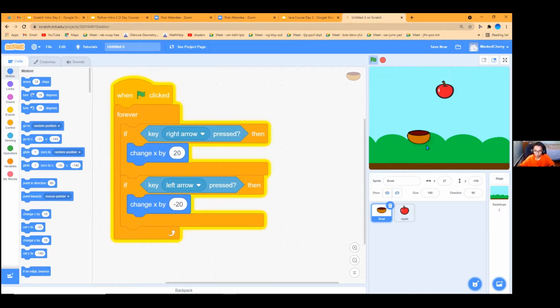Make sure you also position your bowl, because if you leave it up here, it will start working up here. So you're just gonna position it right down here. So currently it's not using any scoring system, and Sid will explain that, which is the last part of this code. Okay, so now I'm gonna share my screen and you guys should see it now.